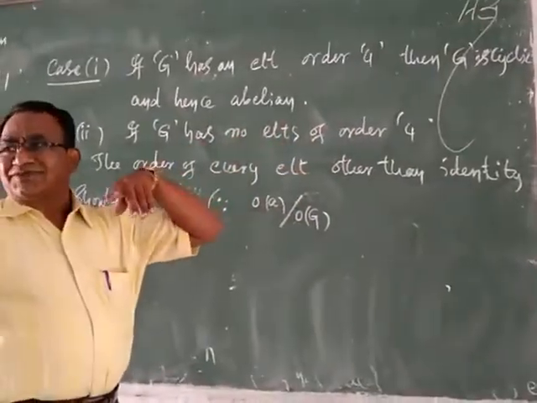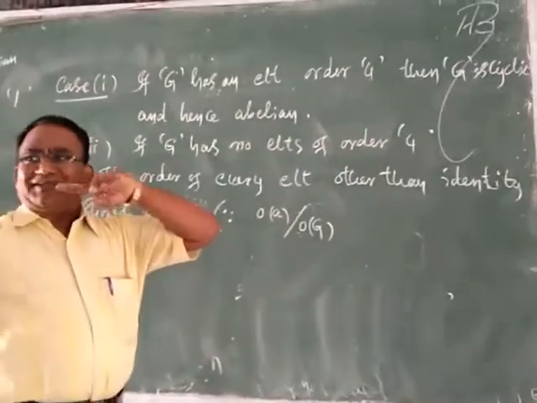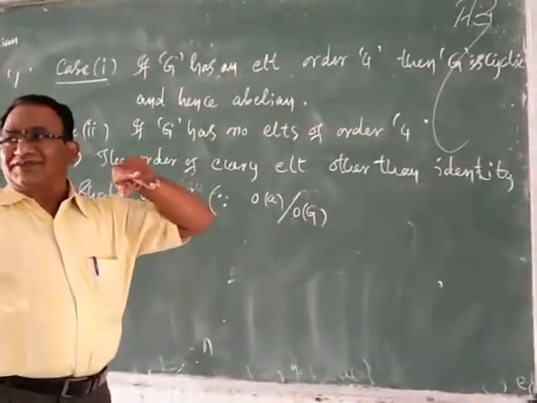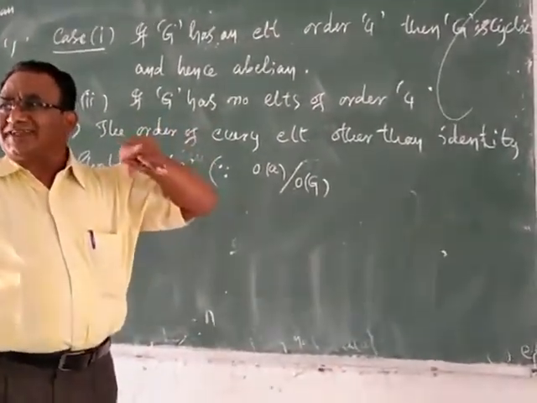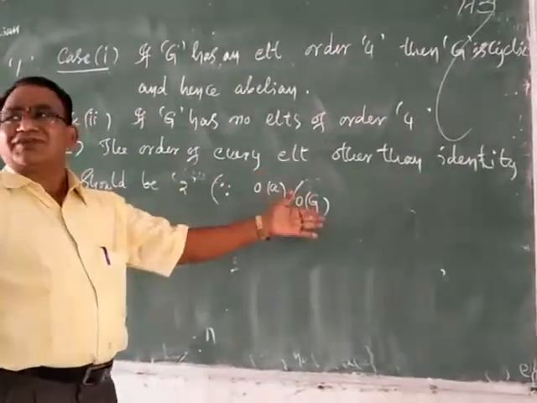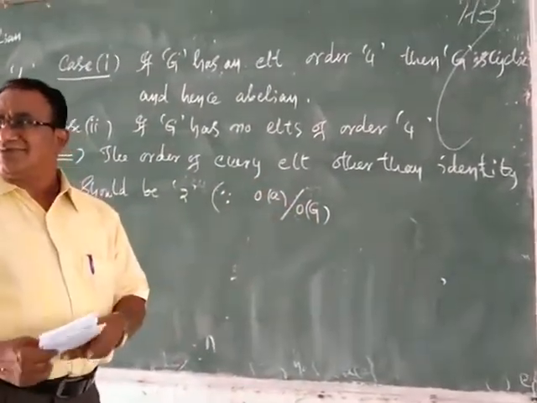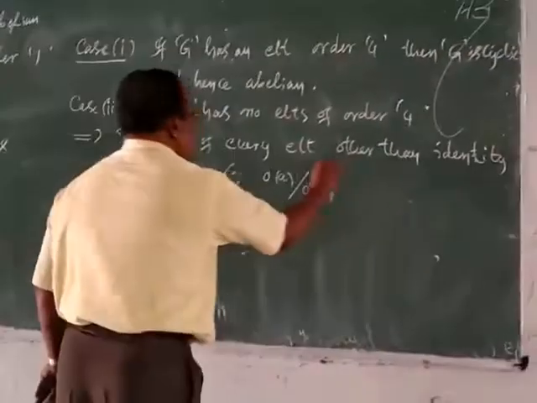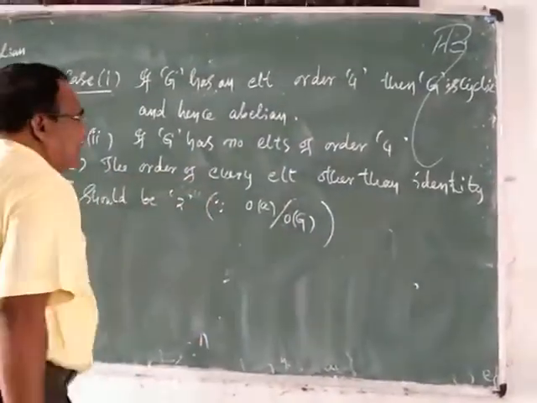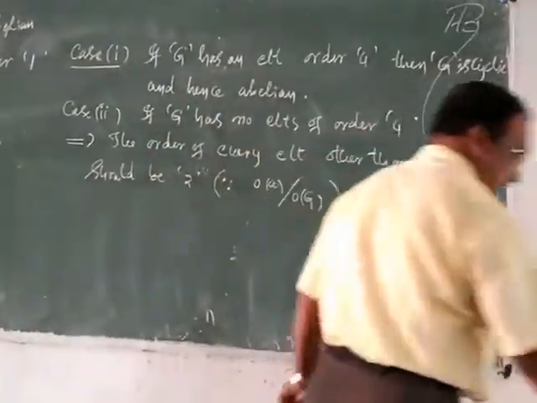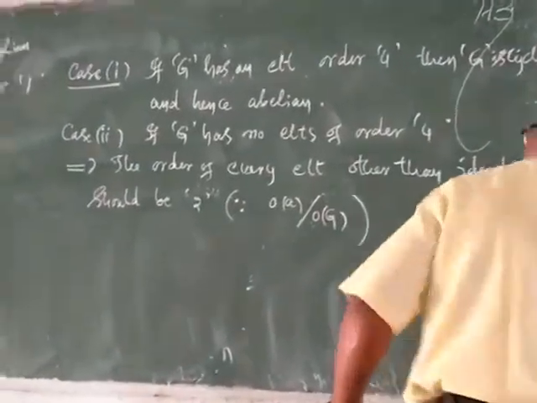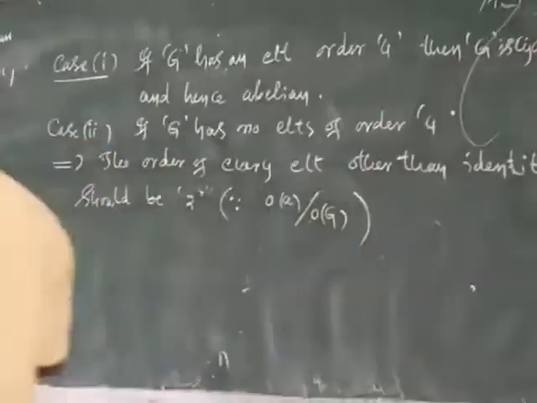It is 4. It cannot be 1, as I told, and it cannot be 3. The only divisor of 4 remaining is 2. So the order of every element other than the identity element should be 2.